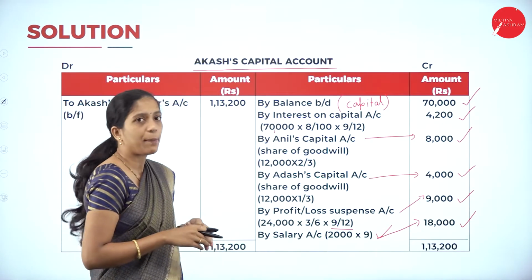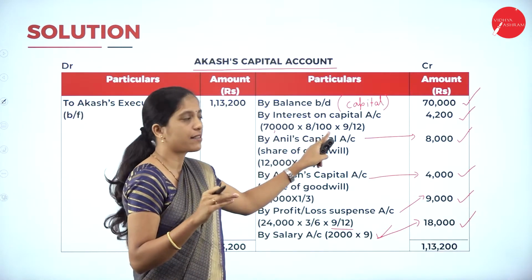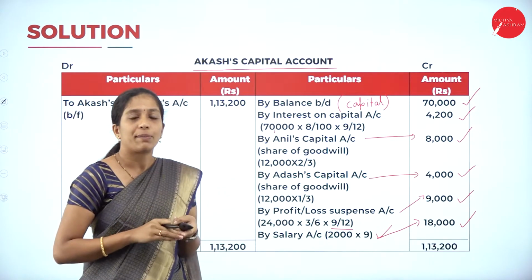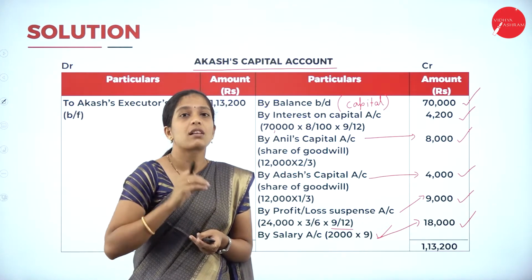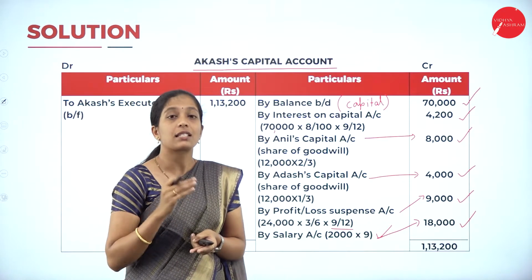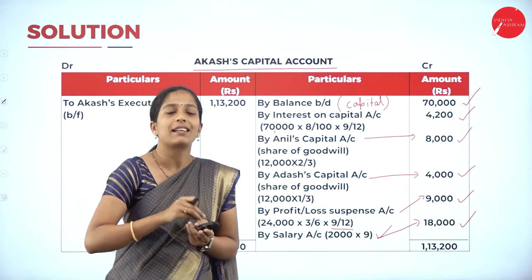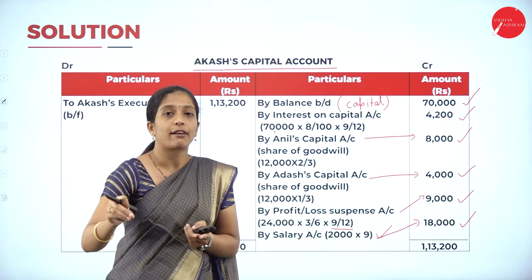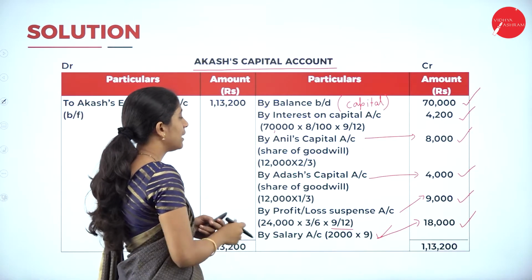Next, interest on capital. So they have given capital 70,000 into 8% interest into 9 divided by 12. Why this 9 divided by 12? Because he was there in the business for only 9 months. That is 9 divided by 12. So from the beginning date of the financial year till the date of death, he was there only for 9 months. So 9 divided by 12.